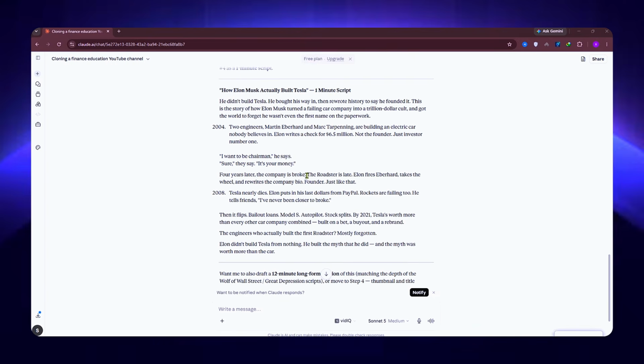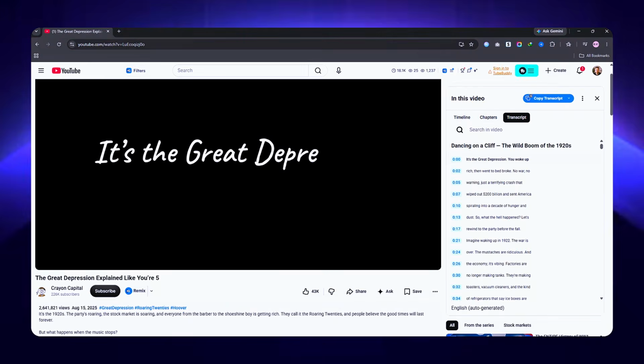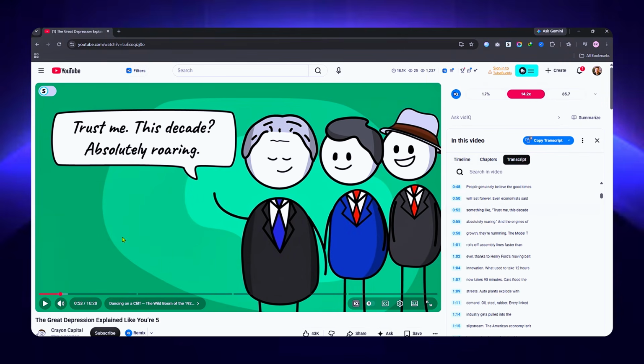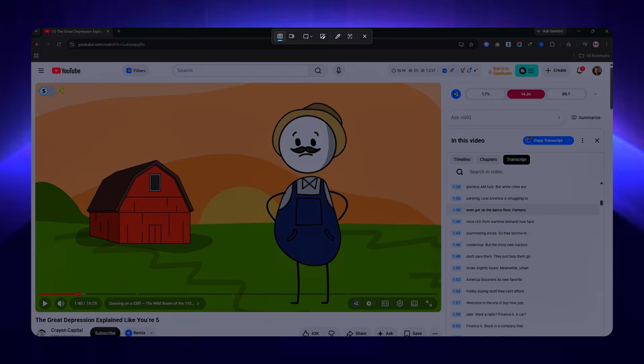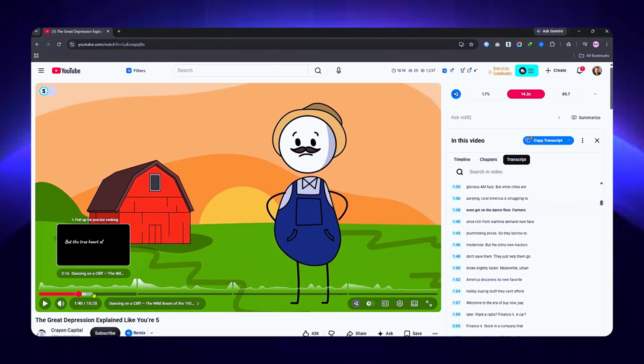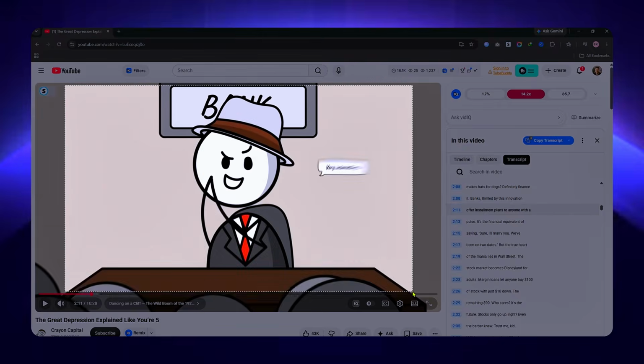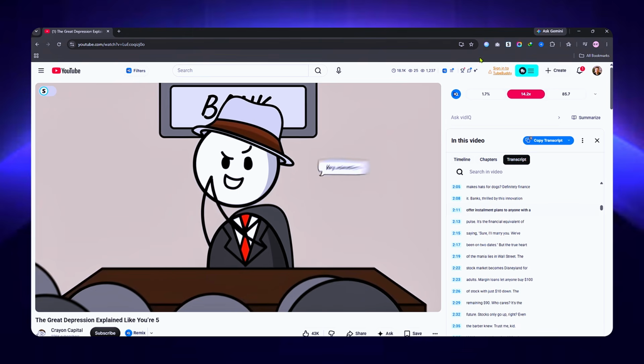Now for the main part, the visuals. First, we need reference images from the channel. Go back to YouTube, open a few different videos, and screenshot different scenes across them. We're doing this to help Claude understand the channel's exact visual style, the same way we use the transcripts to teach it the writing style.